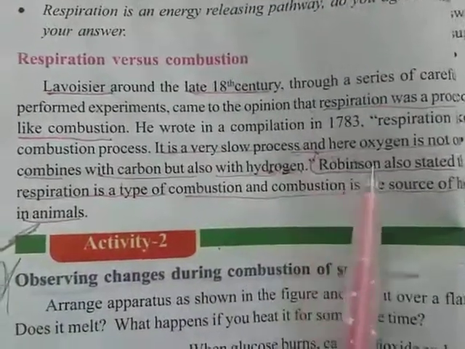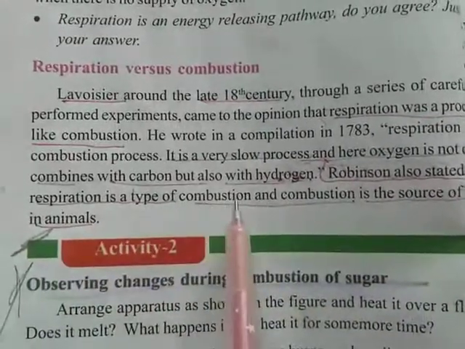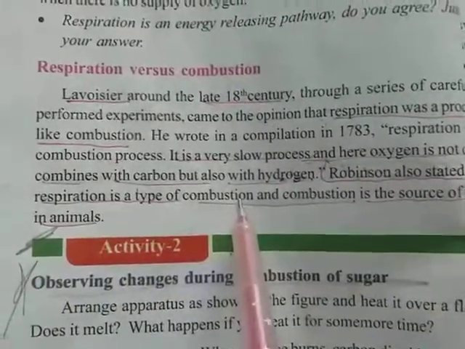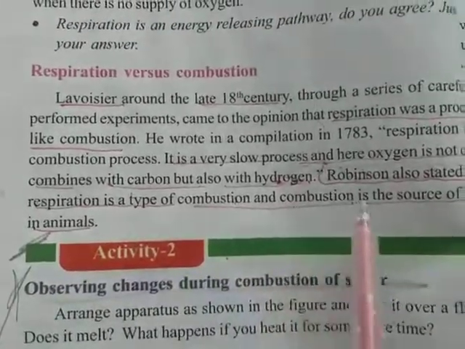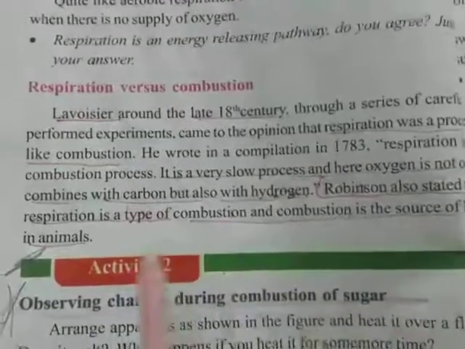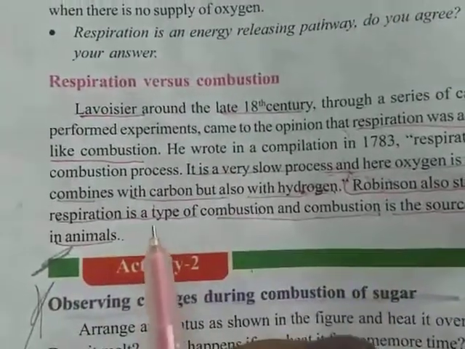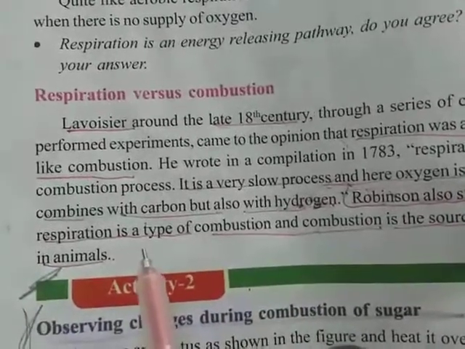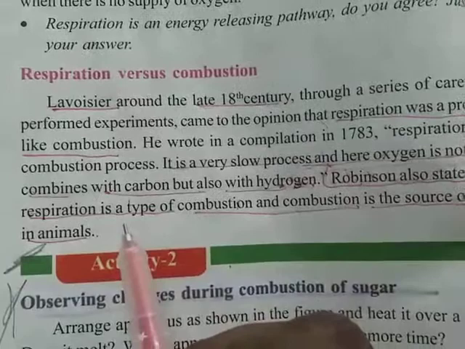Next, Robinson. Robinson also stated that respiration is a type of combustion. He also agreed with Lavoisier's opinion, and he said that combustion is the source of heat in animals. His opinion is useful to know about our body temperature.